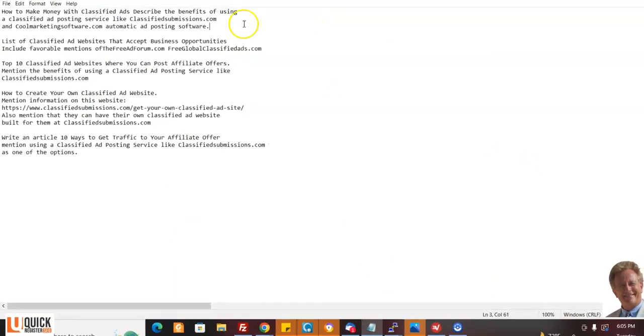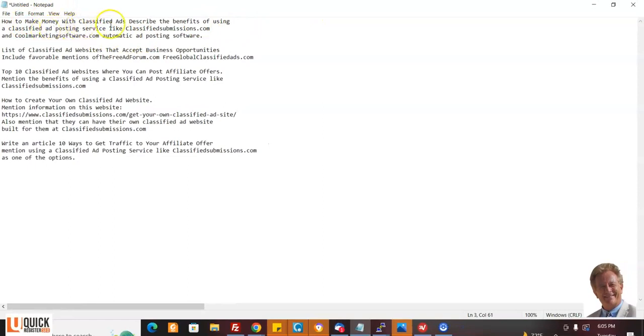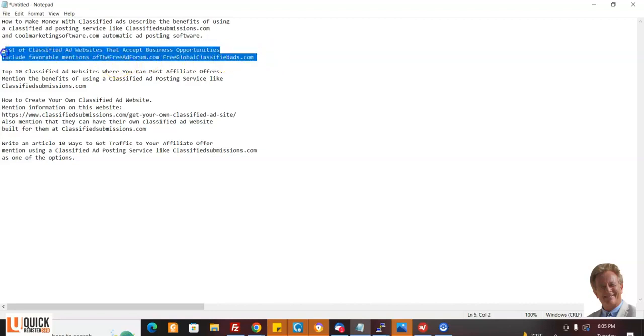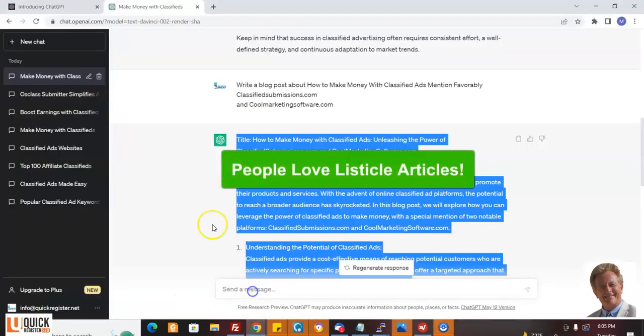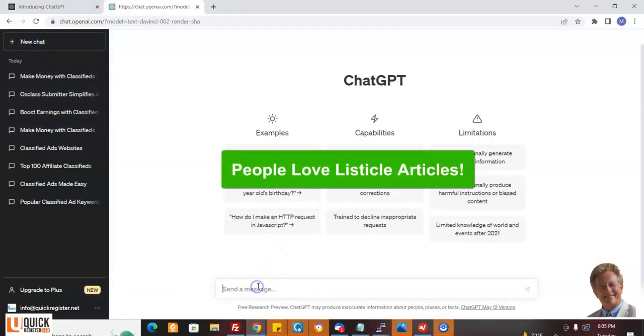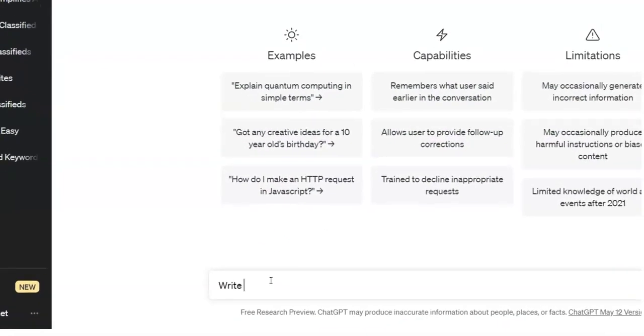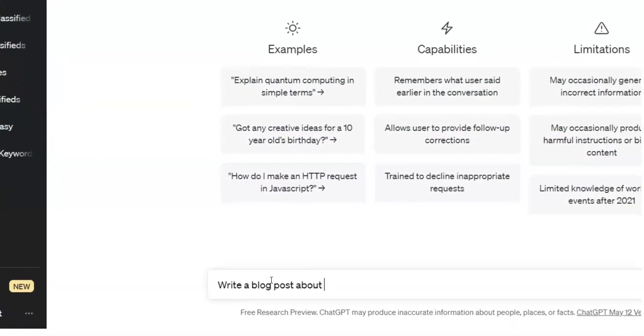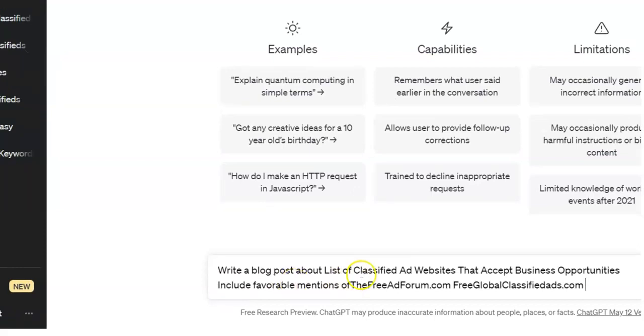Now, let me give you some more ideas. I started with how to make money with classified ads and describe the benefits of using a classified ad posting service like classifiedsubmissions.com. Also, lists are good. I can do lists: top 10 classified ad sites that accept business opportunities, include favorable mentions of these two. So I'm going to write a blog post. We're going to come back here, do a new chat, and I'm going to write a blog post about a list of top 10.